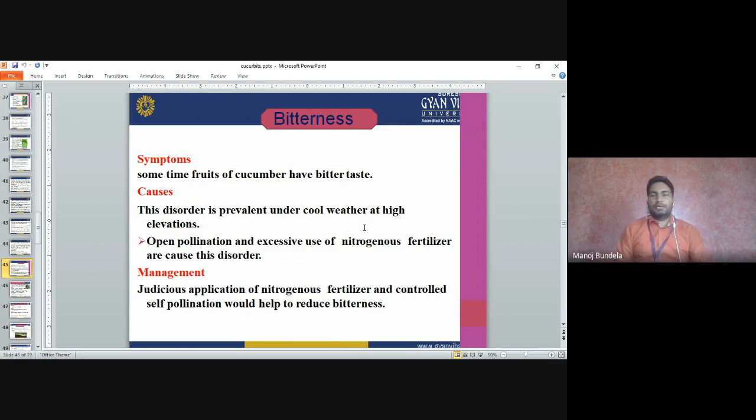So to control the bitterness, what do we have to do? We have to control the open pollination, and we should not apply so much nitrogen fertilizer. It is mainly due to the heavy application of nitrogen fertilizer that the bitterness occurs.